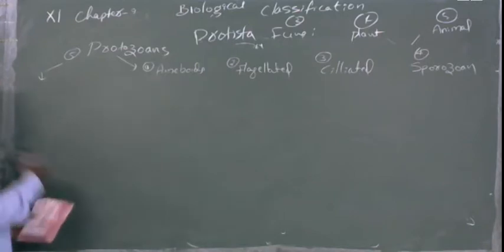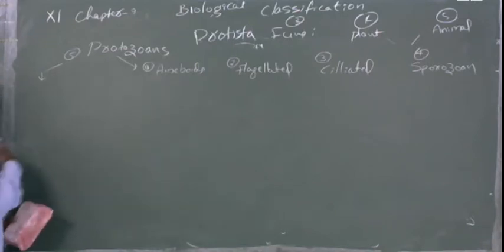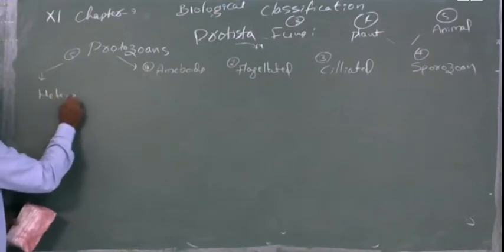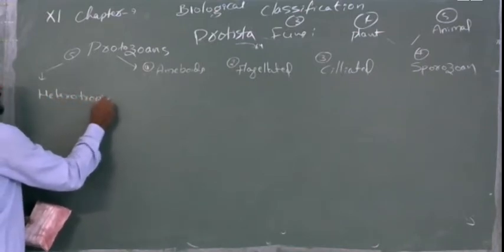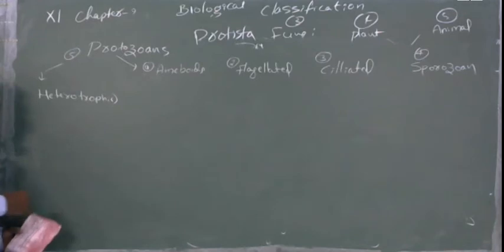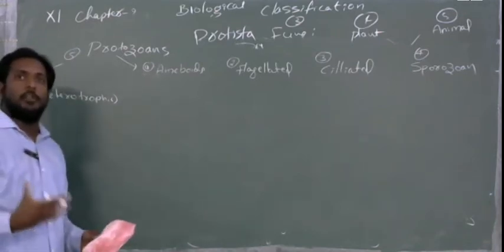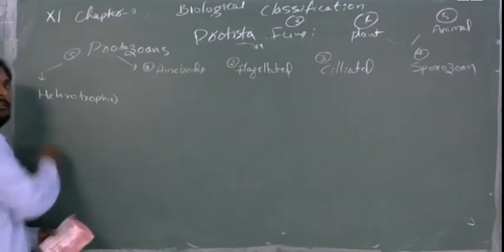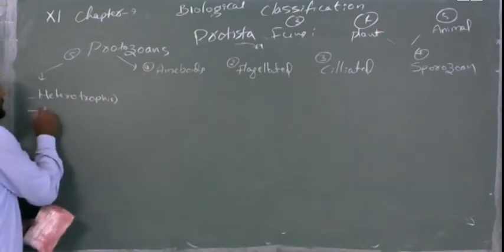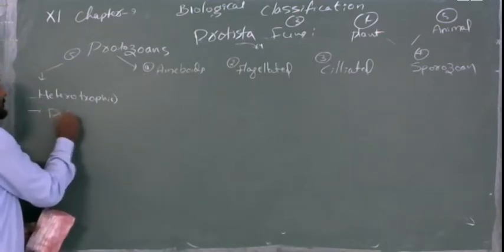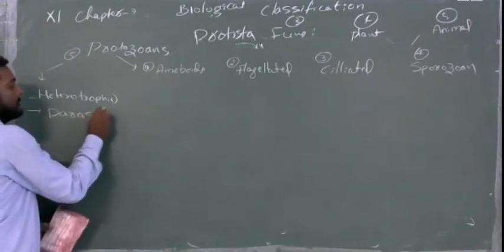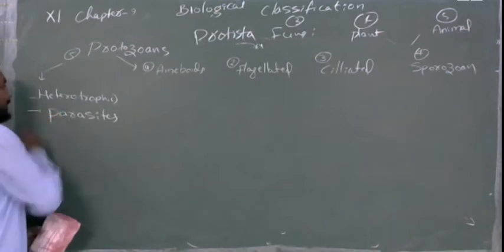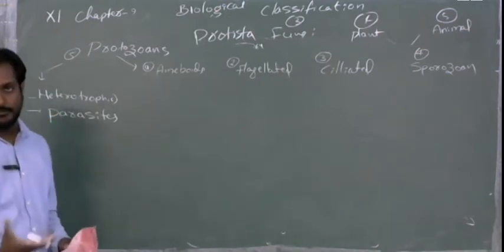Now, what are protozoans? Actually, these protozoans are heterotrophic. It means they are not autotrophs. They will not prepare their own food; they will depend on others. Next, they are parasites. It means they will depend on other organisms.